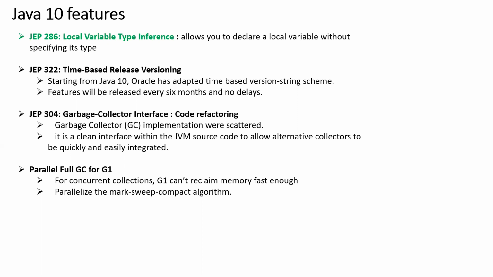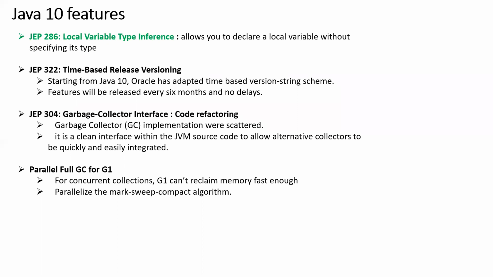Now with Java 10 onwards, a new concept called var has been introduced. Var is kind of a generic data type that you can assign to any object, any variable. It automatically understands that this is of type so and so.